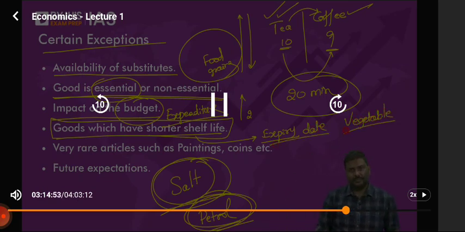Let's say rice. Don't you think vegetables compared to rice will perish very, very fast? Perish means become useless. Right? So fruits, vegetables, milk, etc. Now follow this carefully. What does the law of supply state?